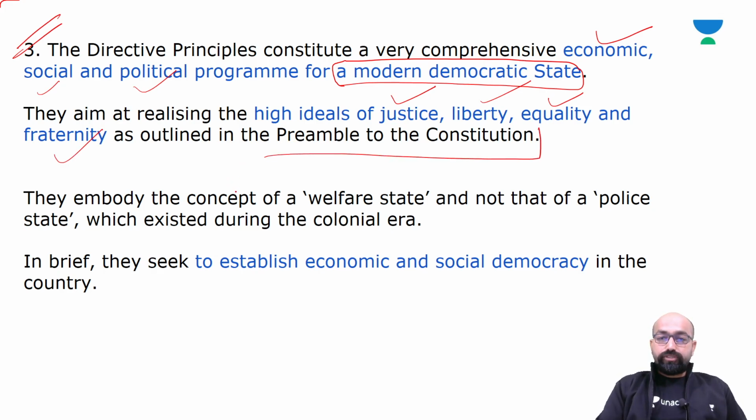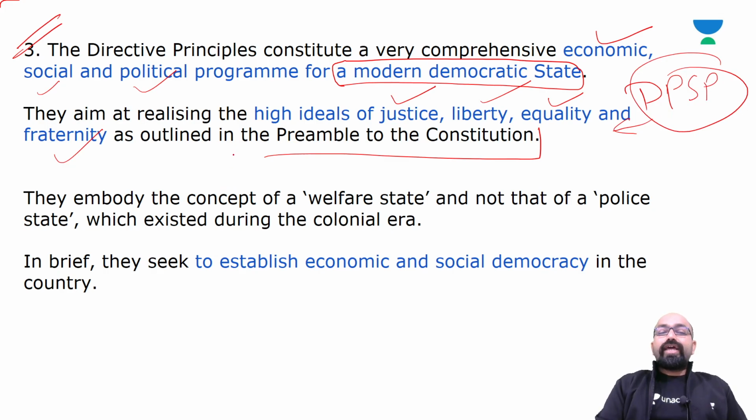of the constitution. So basically DPSPs aim at realizing the high ideals of justice, liberty, equality and fraternity in this society. Next, the concept of a welfare state and not a police state, which existed during the colonial era. So why DPSPs? Because they promote the concept of a welfare state.